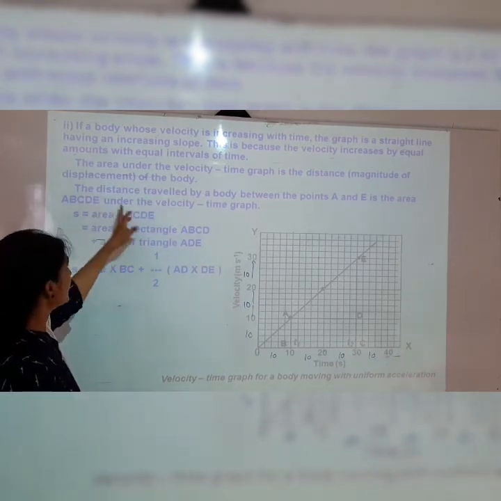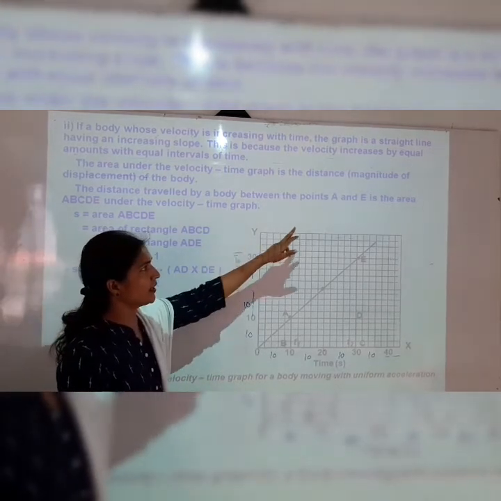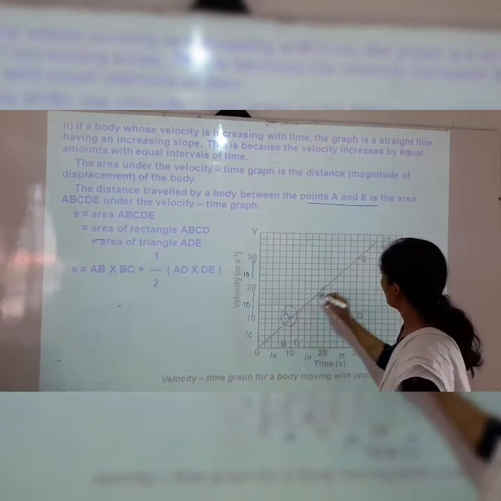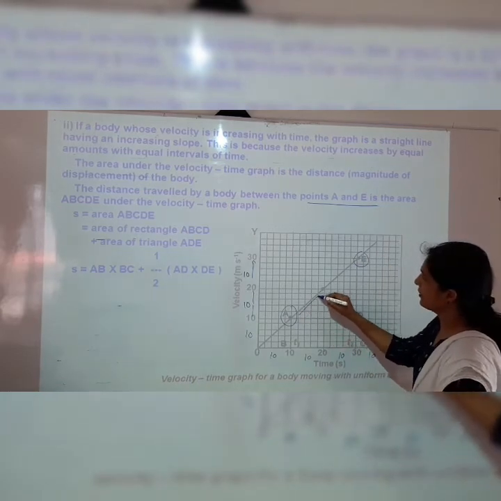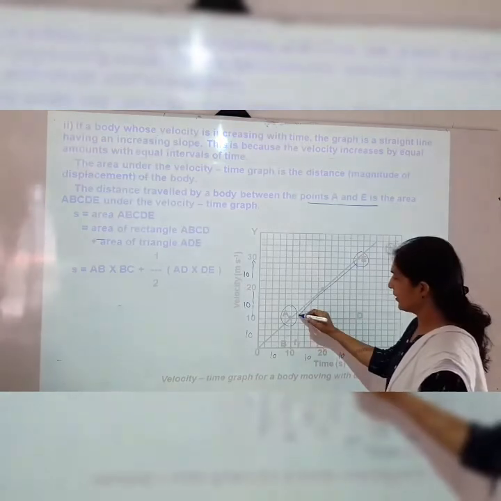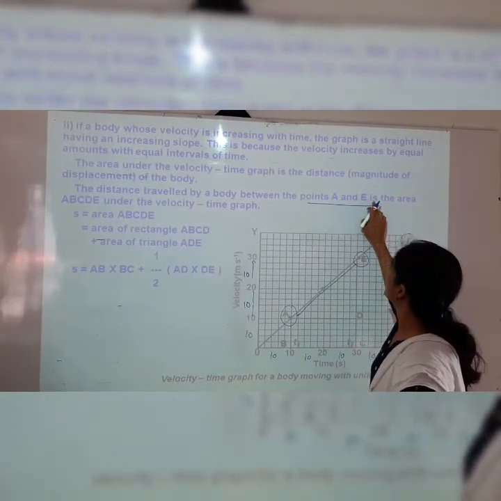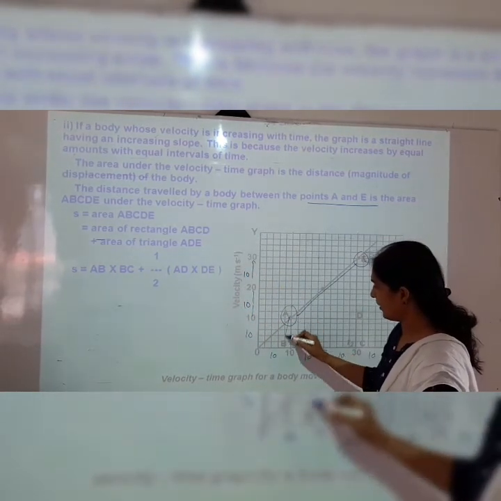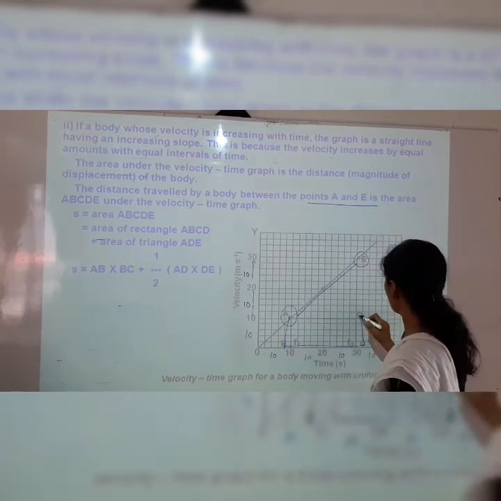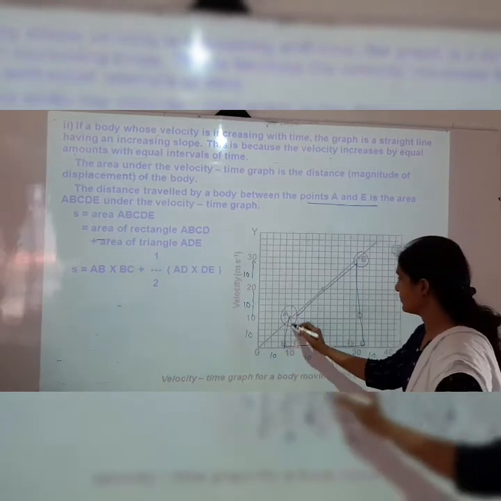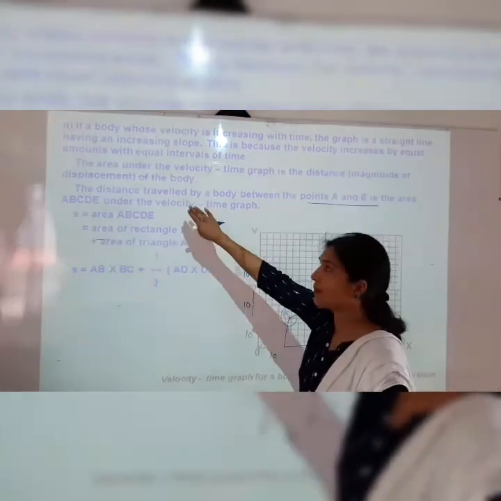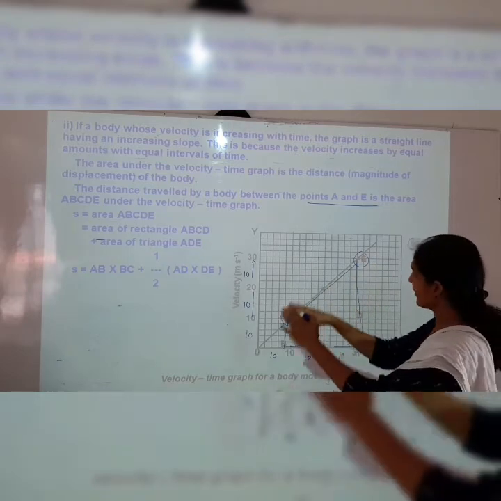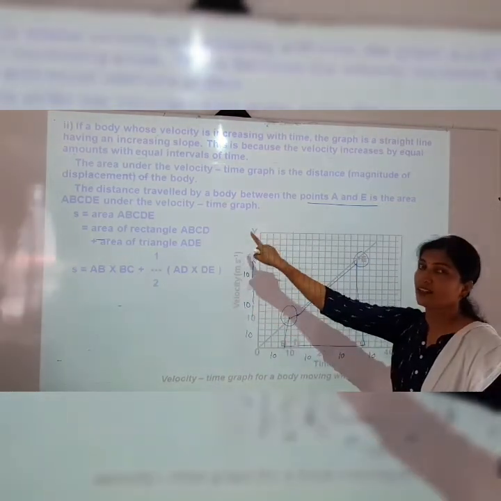The distance travelled by a body between point A and E: you can see here this is the point A and this is the point E. So the distance travelled by a body is the area ABCDE under the velocity time graph.